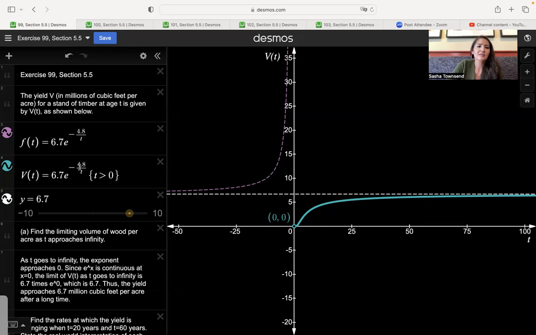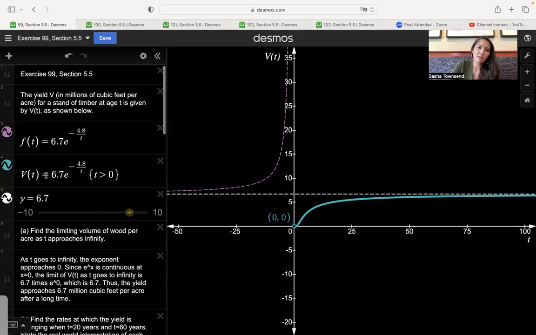So you're going to get this negative 4.8 times 1,000,000 at t equals 1,000,000th. Well, if you raise e to that large negative power, you're going to get a number that's very small. So that exponential with the negative exponent is getting closer and closer to 0. So as t approaches 0 from the right, v of t is approaching 0. So we've got that open circle at 0, 0 there.